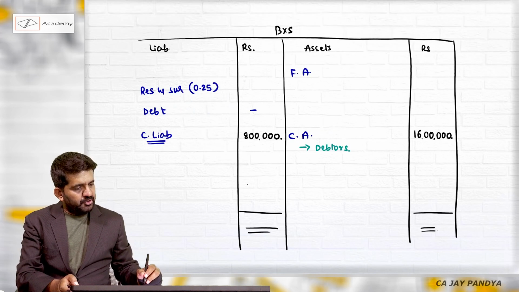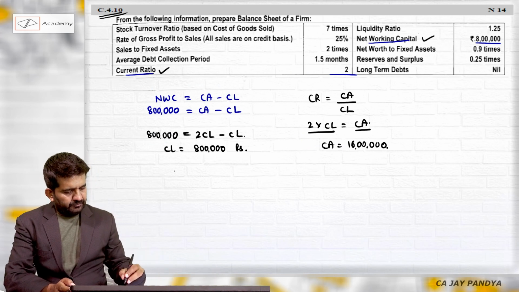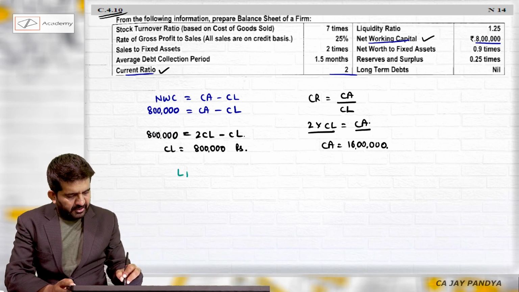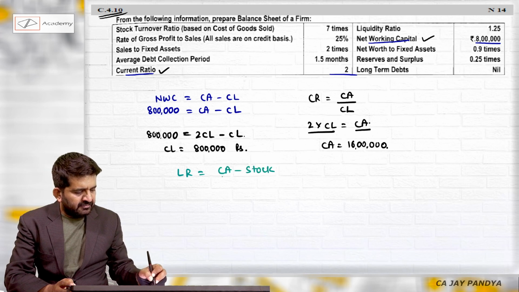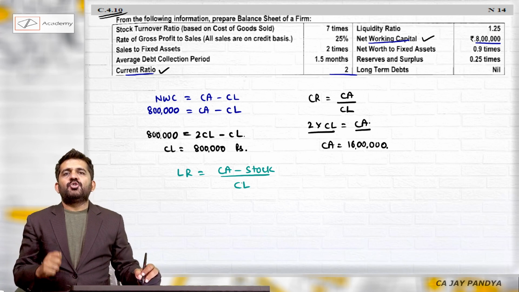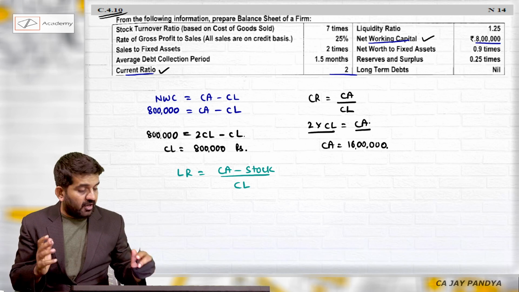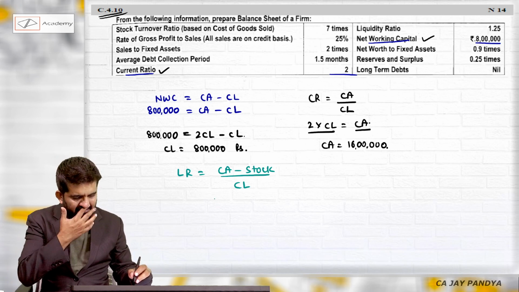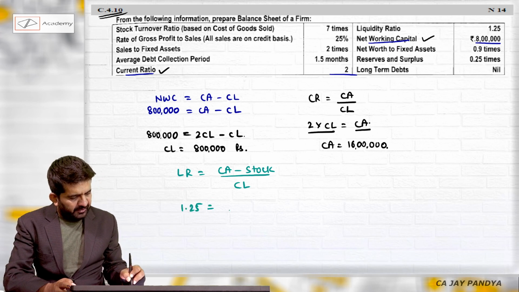Now liquid ratio is given. I can use that liquid ratio. See how I am drafting liquid ratio. Liquid ratio is equal to current assets minus stock upon current liability. This is what I was telling you. I am assuming there are no prepaid outstanding expenses. I am assuming there is no bank overdraft. Then only I will be getting answer of stock. Liquid ratio is 1.25.